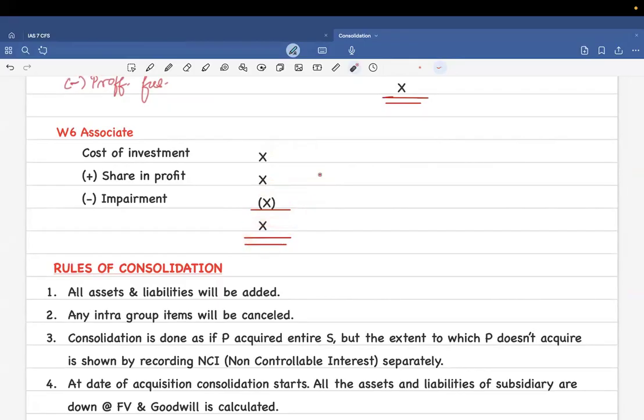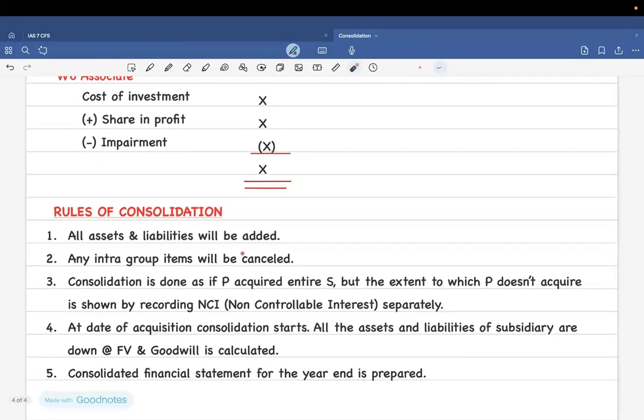Okay, now rules of consolidation. What is consolidation? You are bringing in the SOFP together and you're bringing in the SOPL together. This is called consolidation. So, what are the rules? First rule is that all the assets and liabilities you're going to combine. That means you're going to add them together. Second rule is any of the transactions which were happening between the groups would be cancelled out. That is called intra-group transactions.